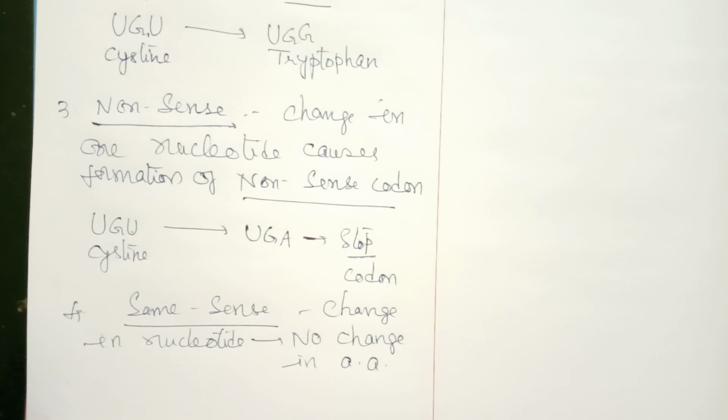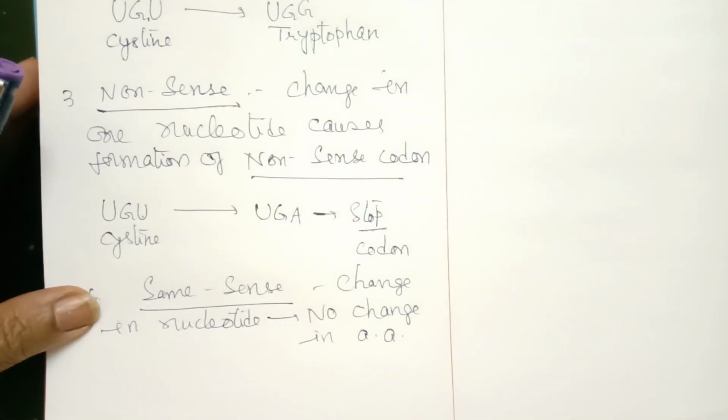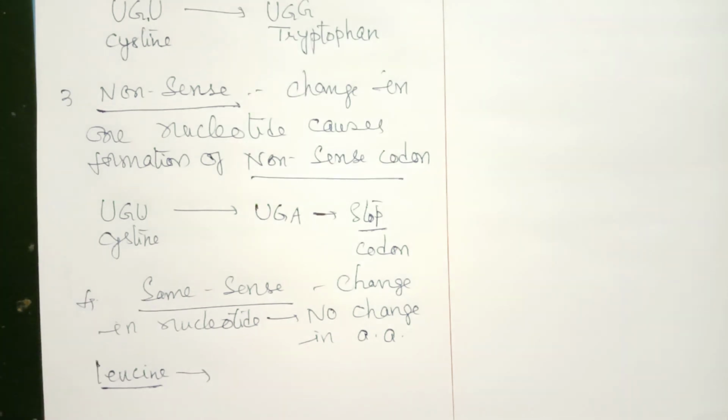For example, suppose we take the example of the amino acid leucine. Leucine will have 4 codons starting with CU. Suppose it is CUU.